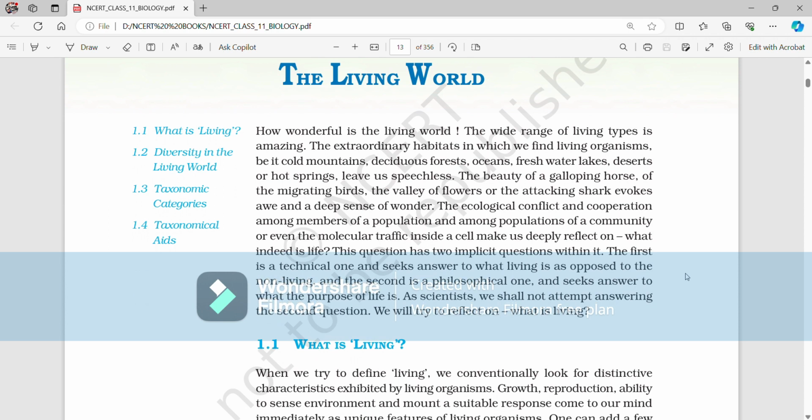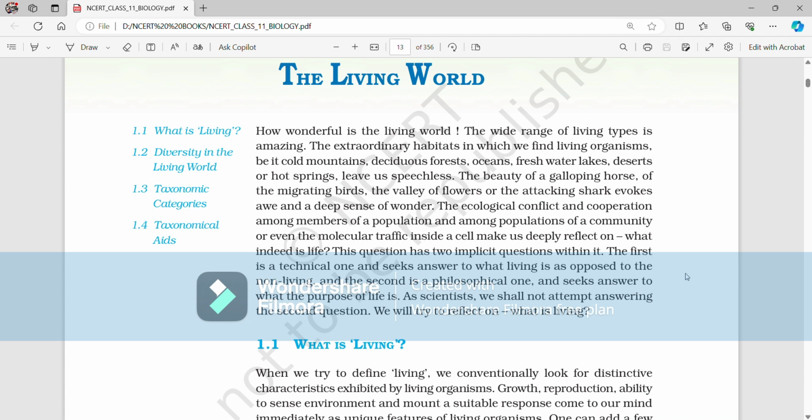So let's start. Chapter 1, The Living World. How wonderful is the living world! The wide range of living types is amazing. The extraordinary habitats in which we find living organisms, be it cold mountains, deciduous forests, oceans, freshwater lakes, deserts, or hot springs, leave us speechless.